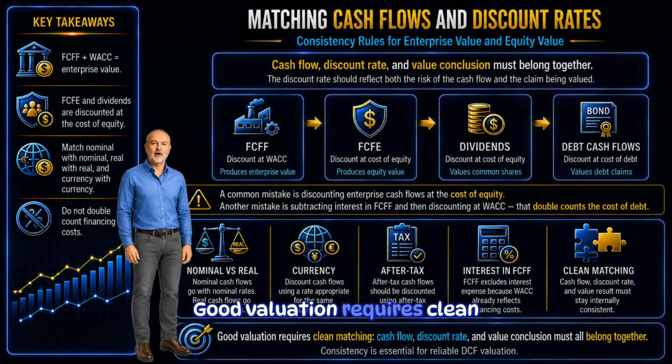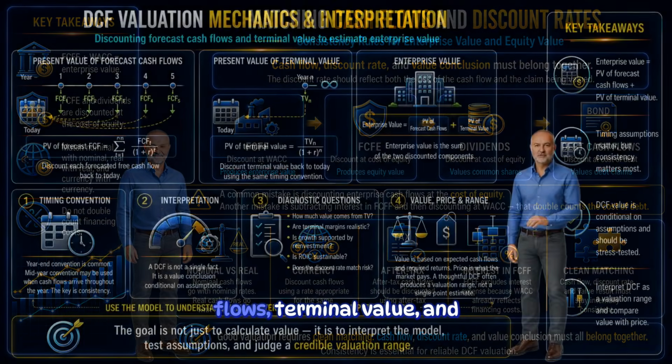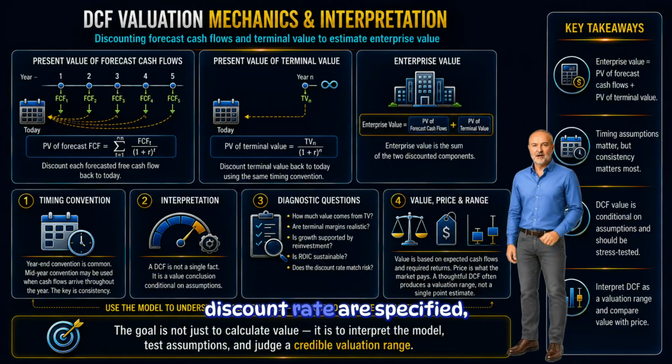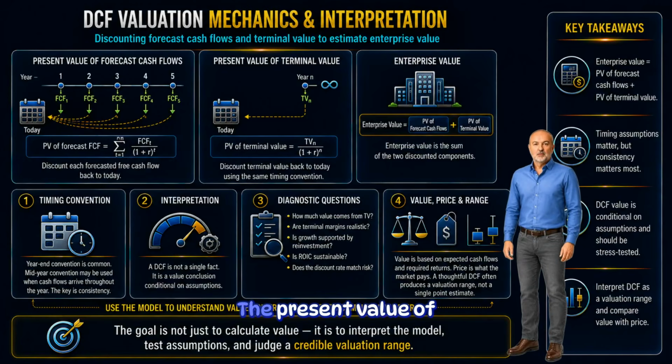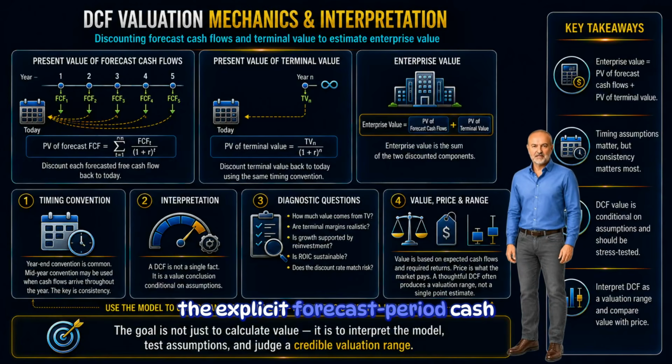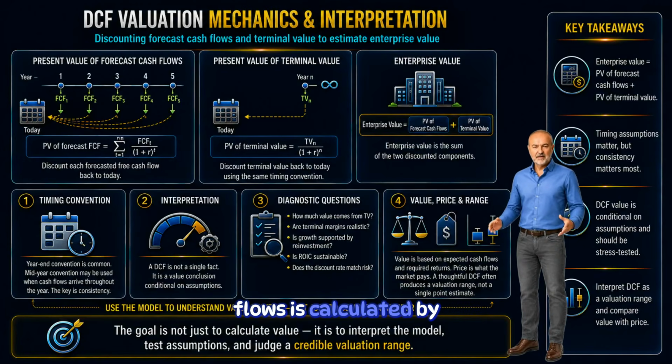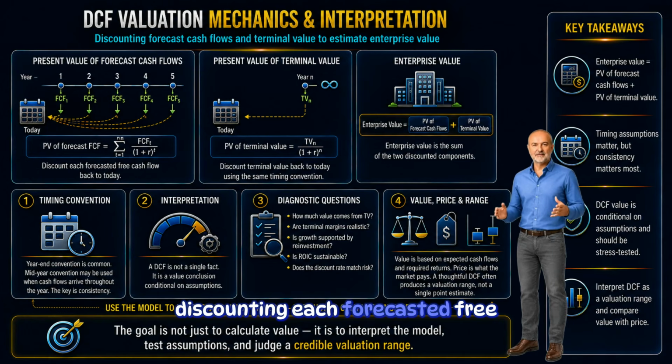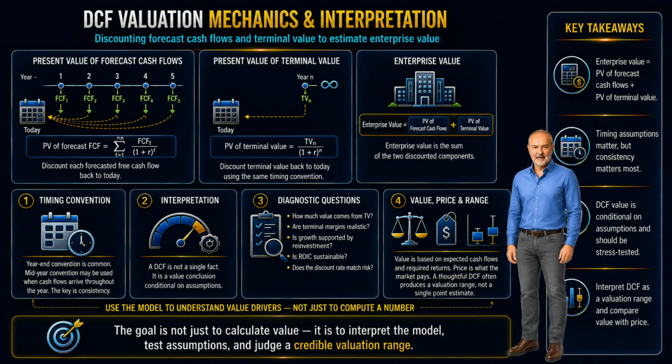Good valuation requires clean matching. Cash flow, discount rate, and value conclusion must all belong together. Once the free cash flows, terminal value, and discount rate are specified, the valuation mechanics are straightforward. The present value of the explicit forecast period cash flows is calculated by discounting each forecasted free cash flow back to today. The present value of terminal value is calculated by discounting the terminal value back to today.